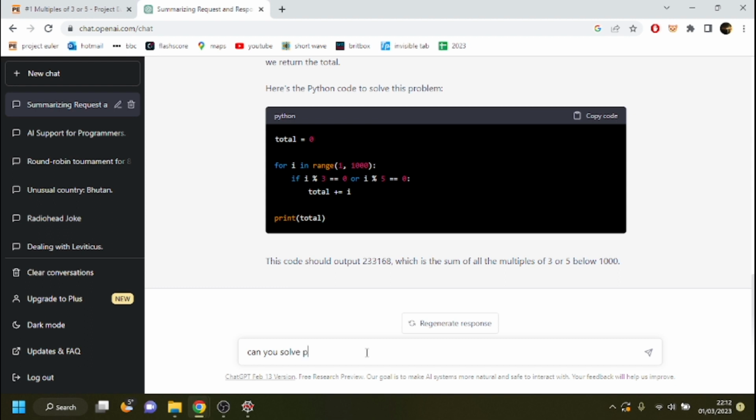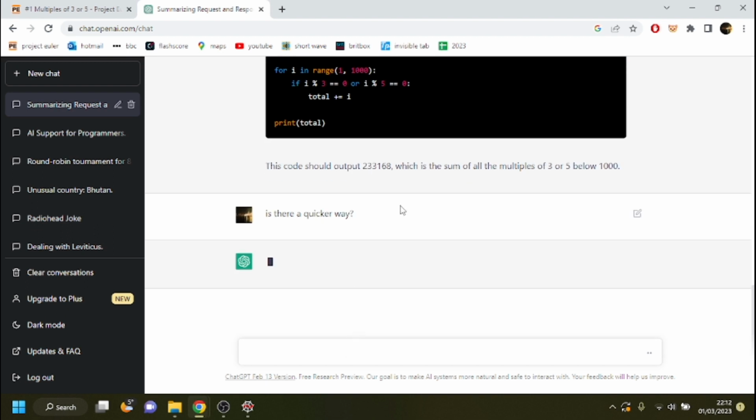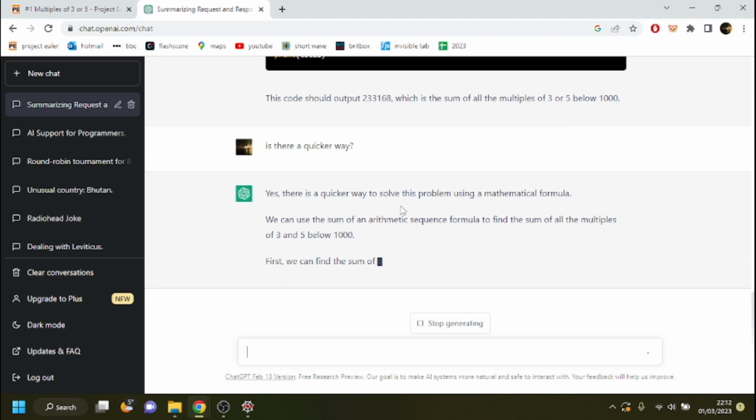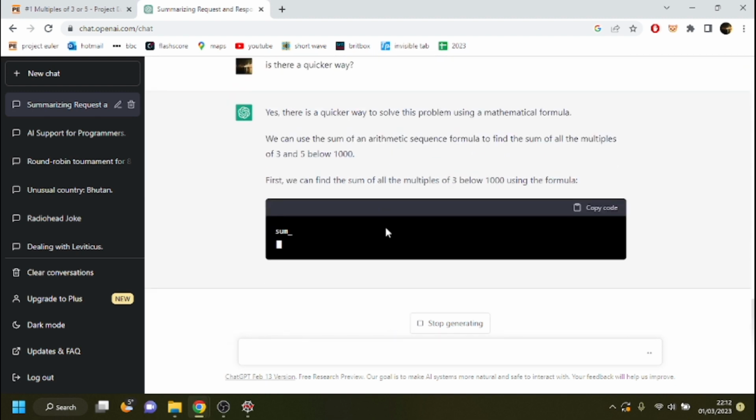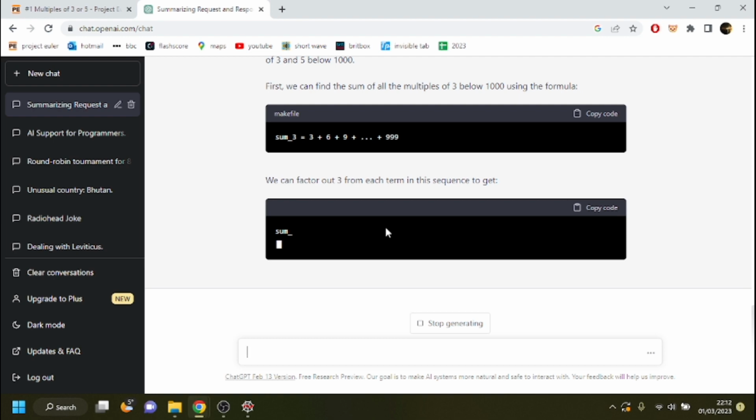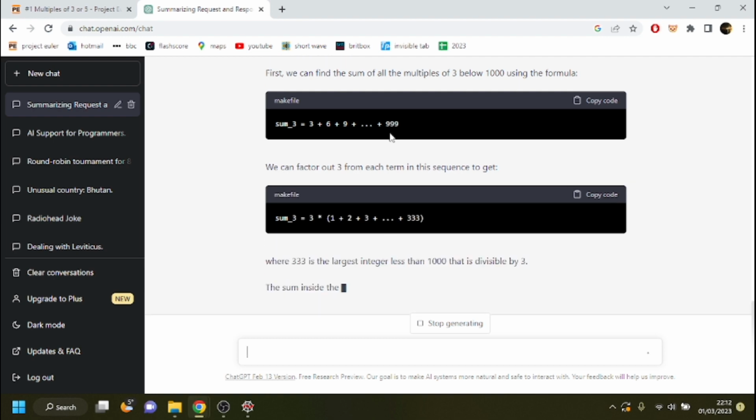Can you solve Project Euler problem 1 without brute force? Do you know what? I'm going to do something else. Is there a quicker way? Because apparently ChatGPT follows the conversation, so it will know what I'm talking about. Here we are. Using a mathematical formula, arithmetic series. Yep, that's spooky, that's exactly how I typed it out. Okay.